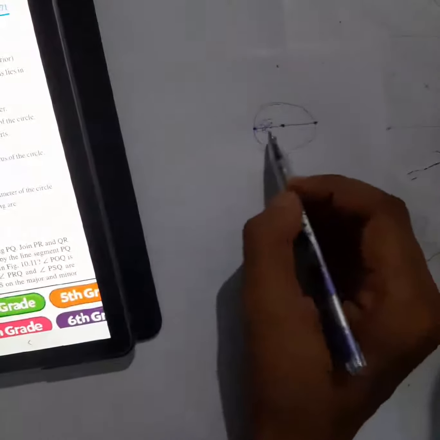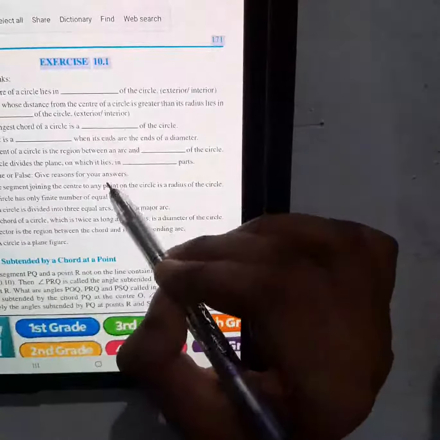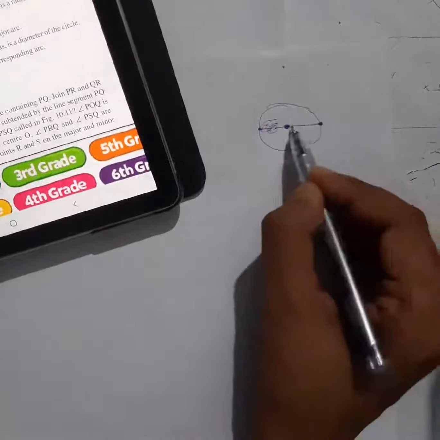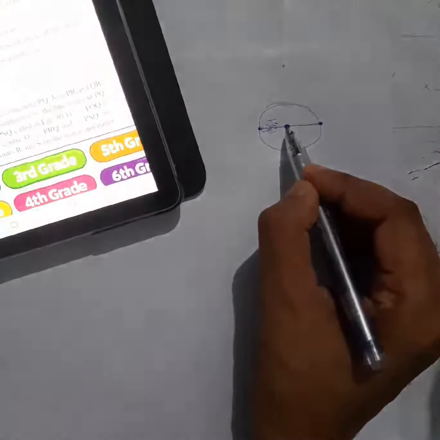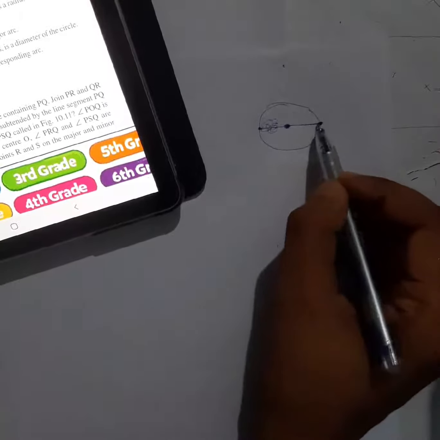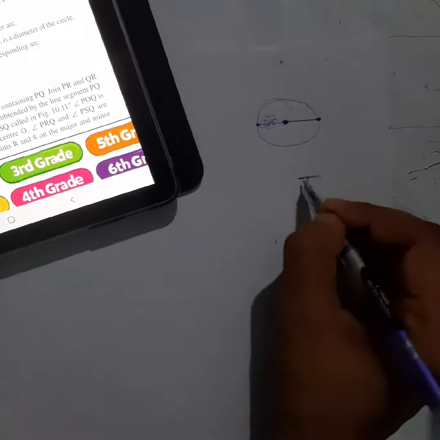Okay, line segment joining the center and any point only, they have said, right? Not points. So any point means only one point I will take. So line segment joining the center and any point on the circle is a radius. So is it a radius? Yes. So first statement is true.